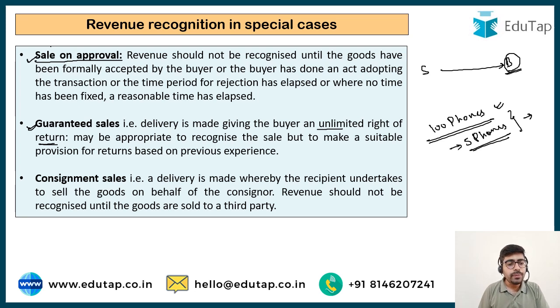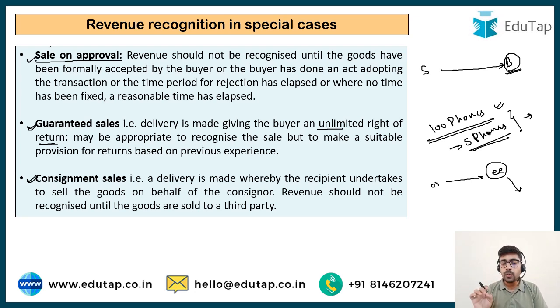Then there is consignment sales. Consignment sales means that there is a consigner and there is a consignee. Suppose I am a person who wants to sell goods. Now I am not selling the goods myself to each and every customer of mine. I appoint a consignee. I am the consigner and I appoint a consignee who is going to sell the goods on my behalf to some other persons. I have given him 10 mobile phones to make a sale.